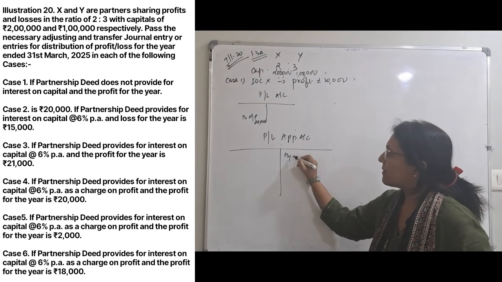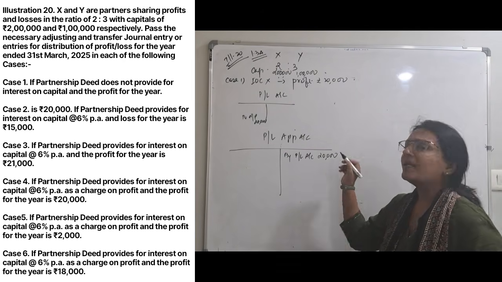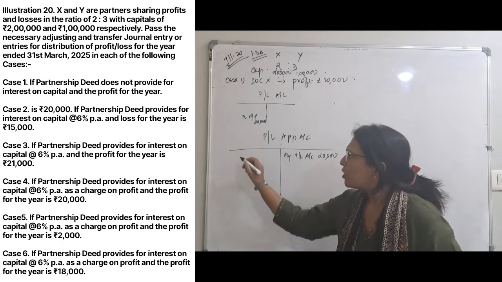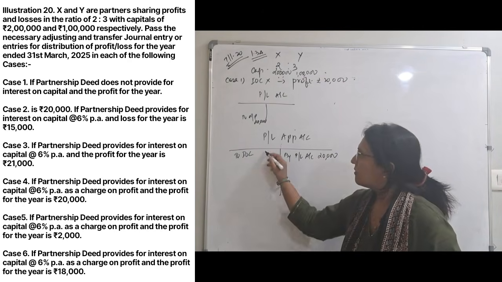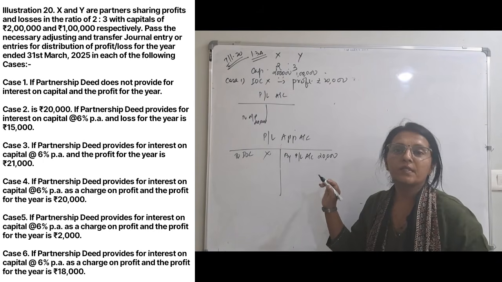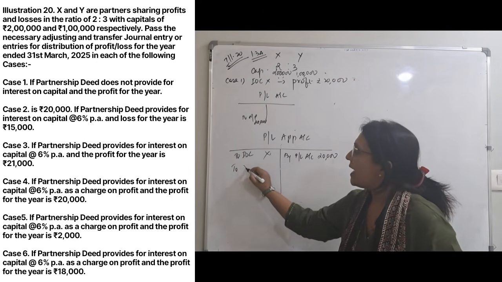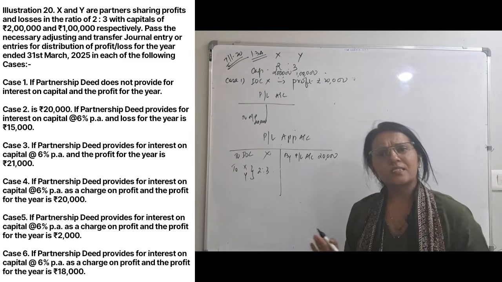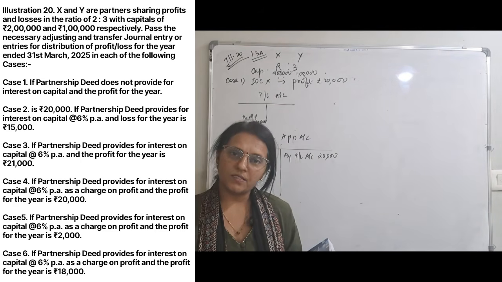Transfer this over here by profit and loss account 20,000. If we would have given IOC, we would have written IOC over here, but it is not there, we don't have to give it. Don't give. What should we do with this profit then? Distribute among the partners. This will be distributed among both the partners X and Y in which ratio? 2:3 ratio. Simple thing. IOC is not to be given, then the profit you give to the partners.